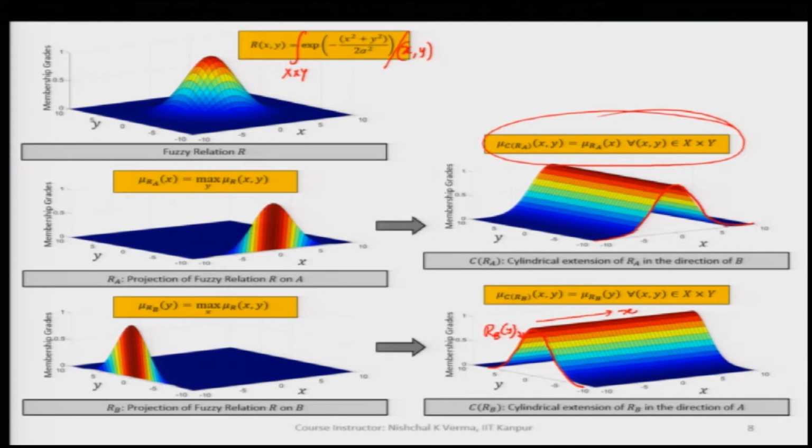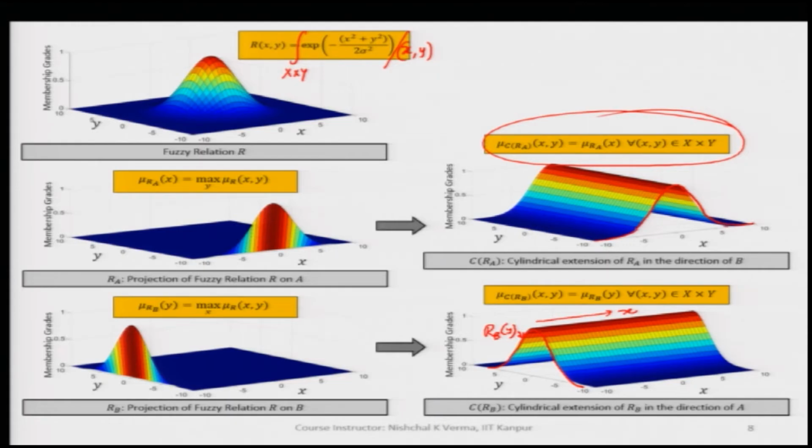We can clearly see that whenever we increase the dimension, it is a cylindrical extension, meaning whatever membership value we have for the generic variable, let us say x, the same value is going to be obtained for the membership value of x y as well.